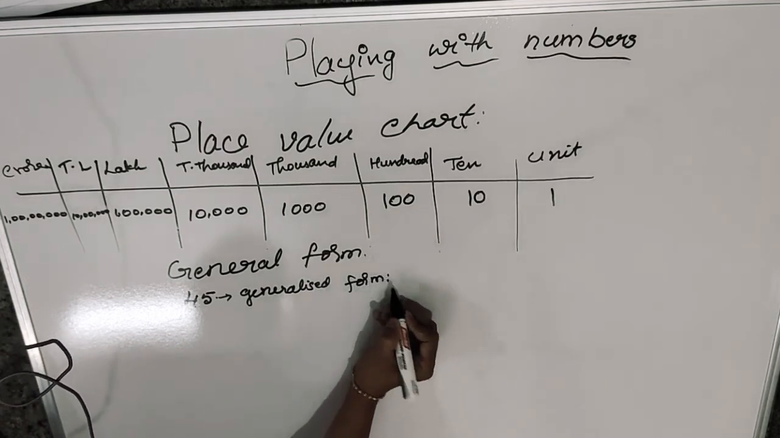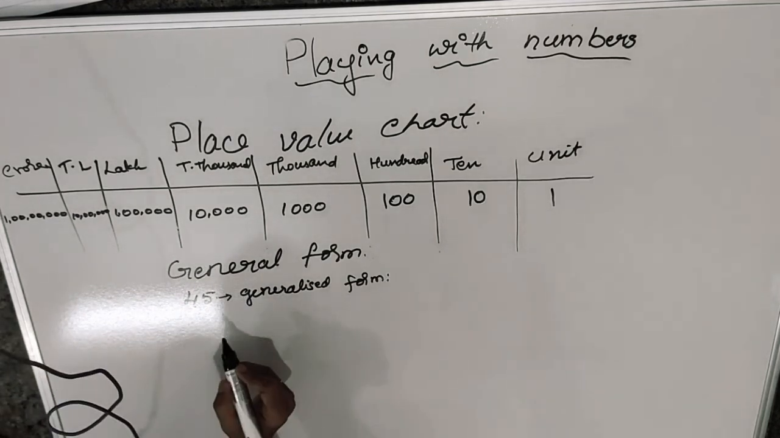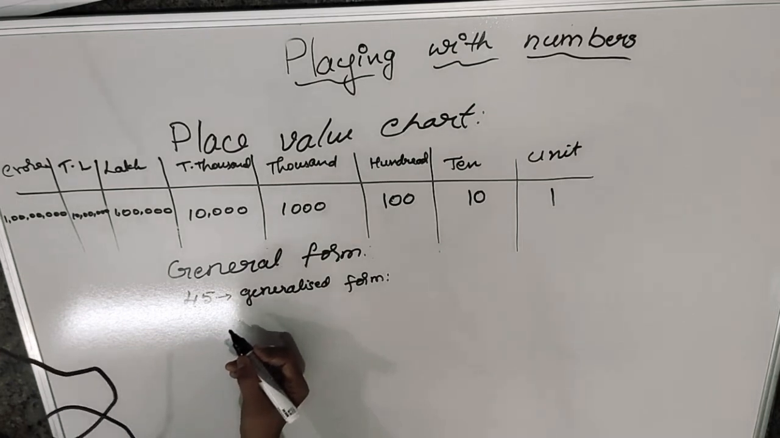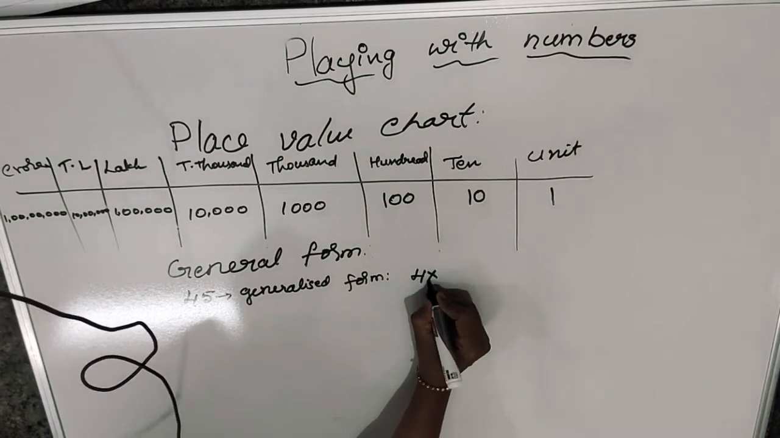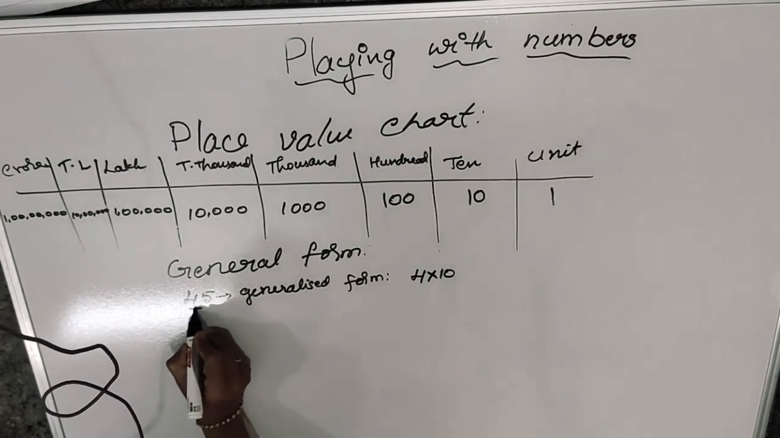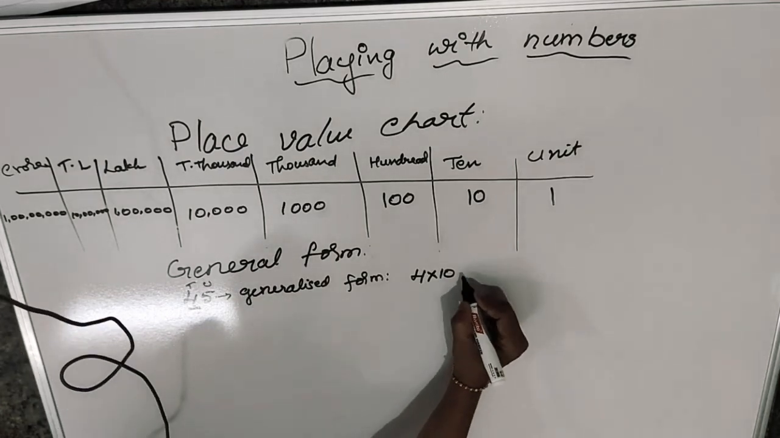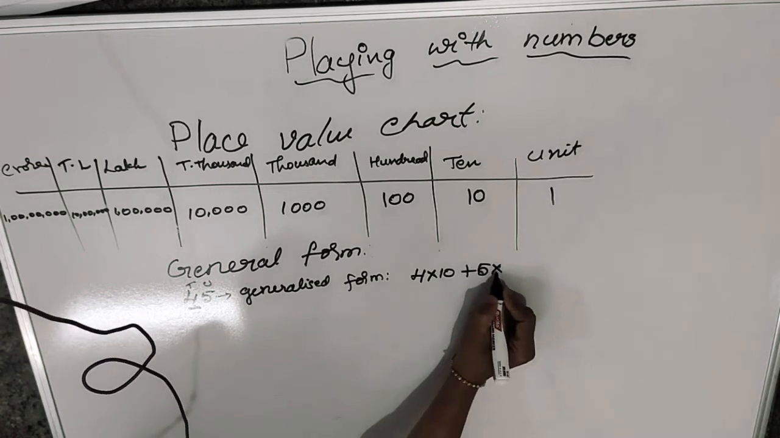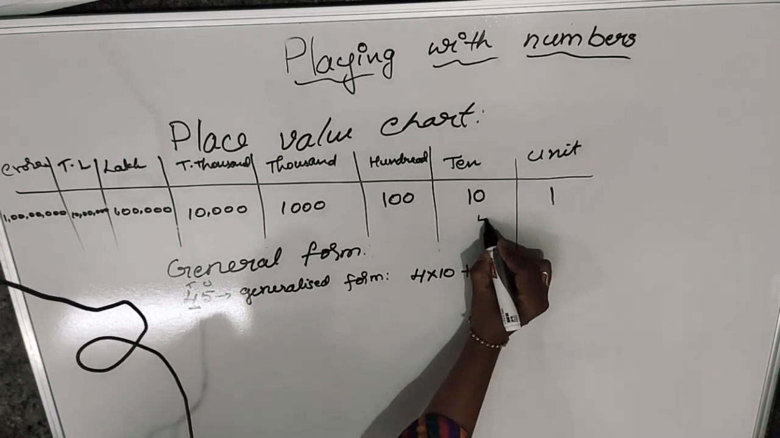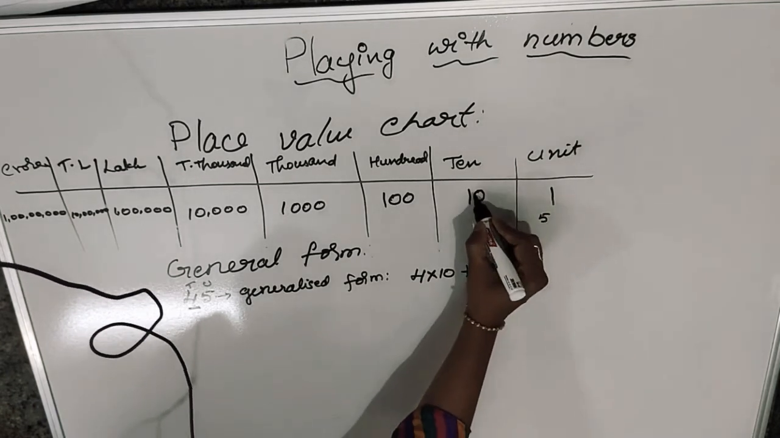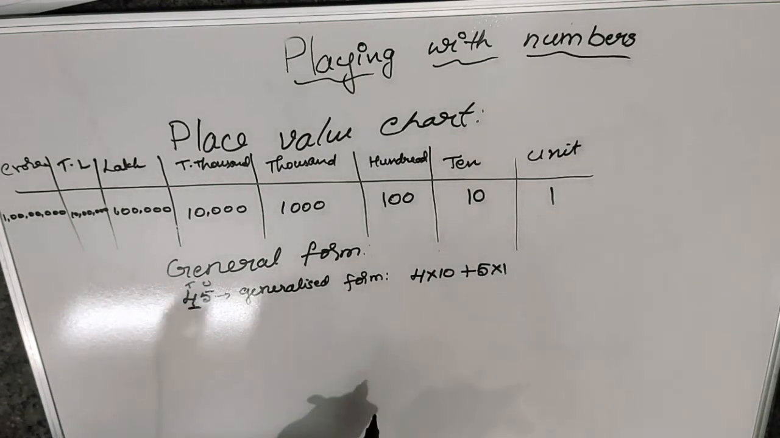Generalized form means, as I said, it is the expansion form, or breaking the numbers. How to break? We have to write this 45 using its place values. So how can I write? I can write this 4 into 10, because this 4 is in the tens place and this 5 is in the unit place. So 4 into 10 plus 5 into 1. If I have given 45, 4 comes here, 5 comes here. So 4 into 10, 5 into 1. This is the generalized form.